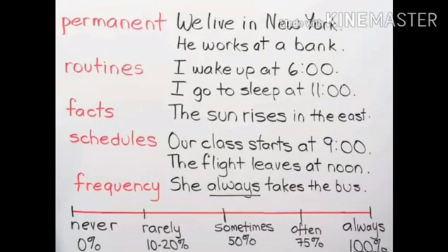Even the fact, the sun rises in the east, is a fact. It regularly happens. So we can say the facts like the tree gives. Tree is a thing. So what we get? Gives. The verb gives oxygen. So according to the sentence, in the simple present, we want to use the verb, singular and plural.